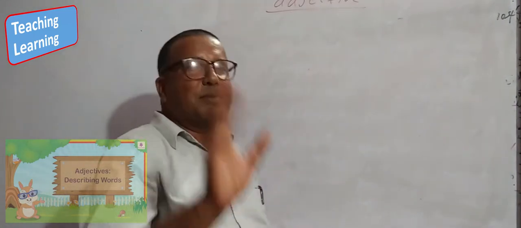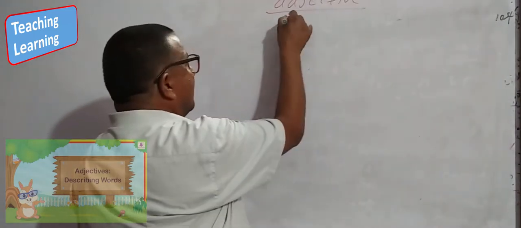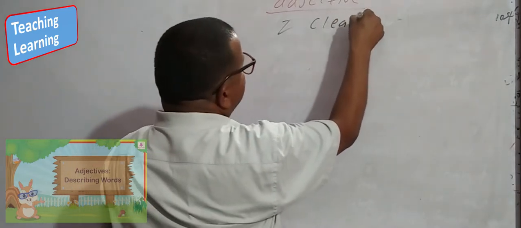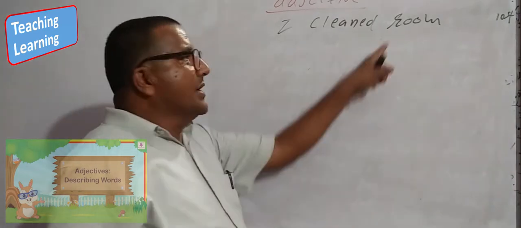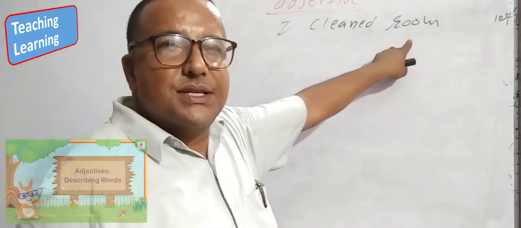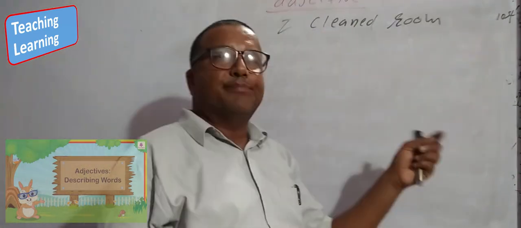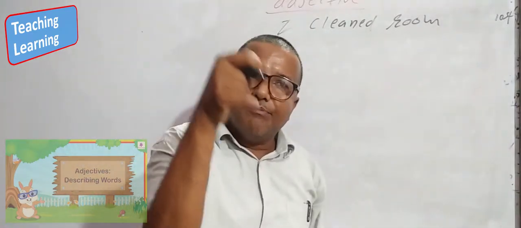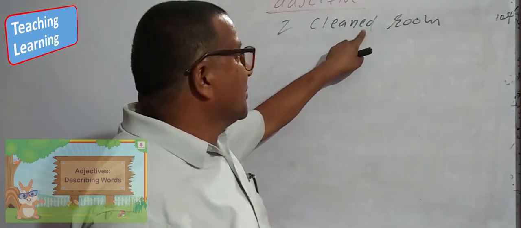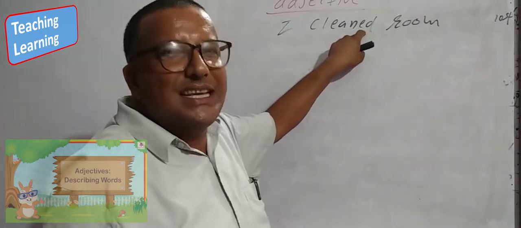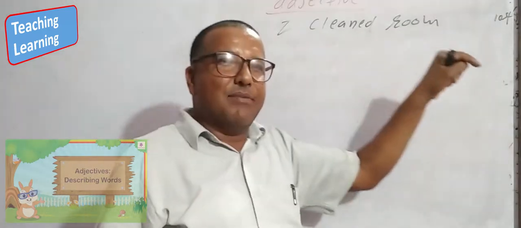I will give some examples here. I cleaned the room. Clean is a verb. It is the main verb. It is a regular verb. In the form of V2, ed has been added. So it is the main verb.